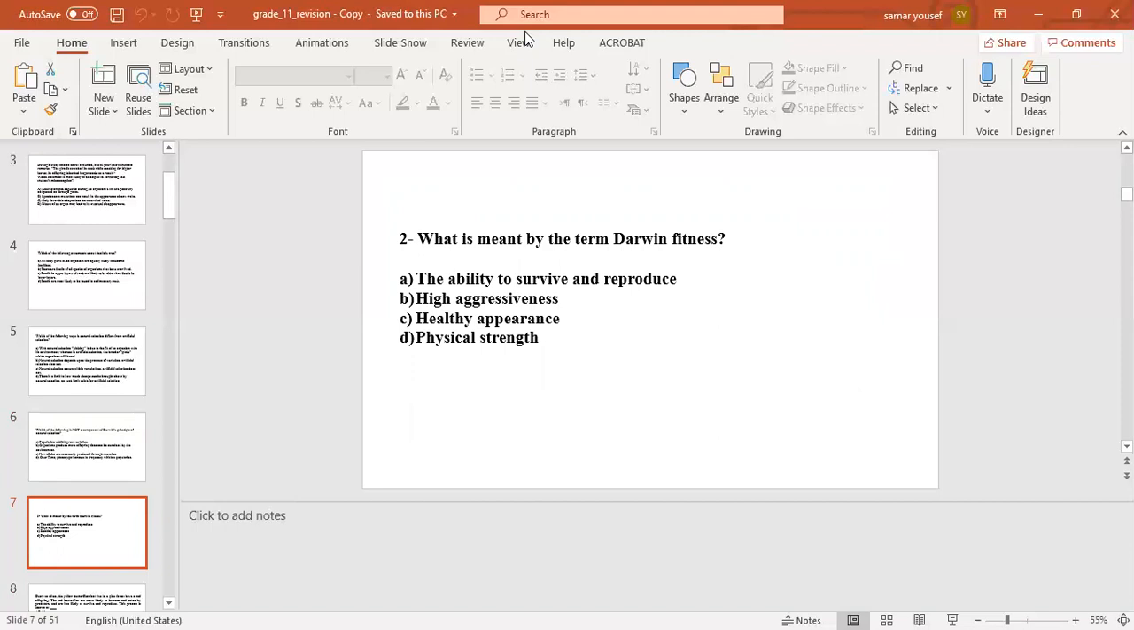The next question, what is meant by the term Darwinian fitness? Number A, the ability to survive and reproduce. Number B, high aggressiveness. Number C, healthy appearance. Number D, physical strength. The correct answer will be number A, the ability to survive and reproduce.